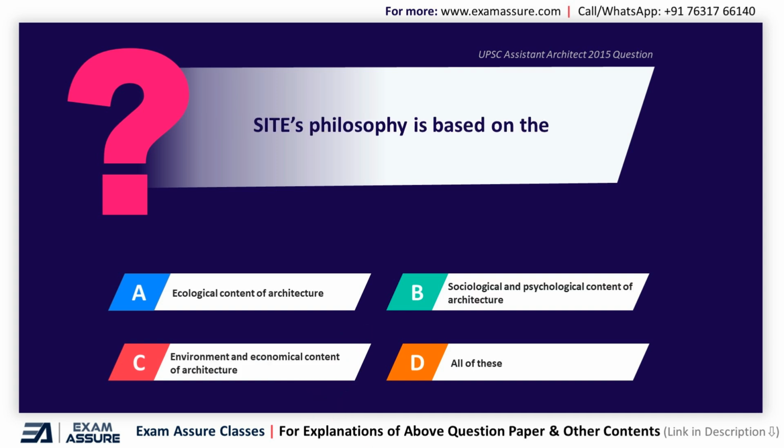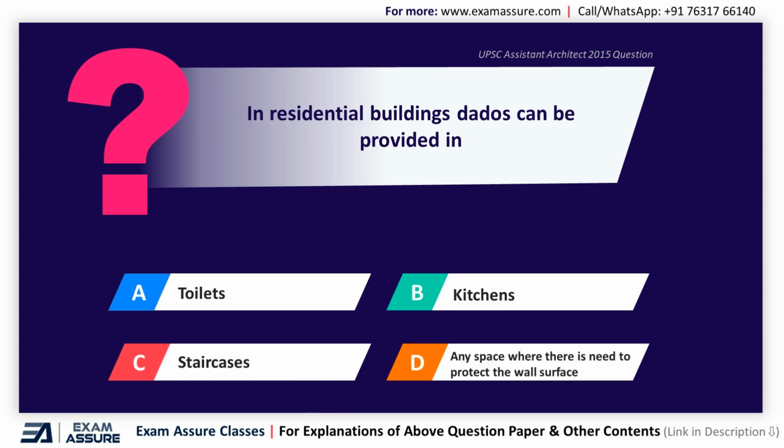Next question. Site's philosophy is based on the option A ecological content of architecture, option B sociological and psychological content of architecture, option C environment and economical content of architecture. Next question. In residential buildings, dados can be provided in option A toilets, option B kitchens, option C staircases, option D any space where there is need to protect the wall surface. And the correct answer is option D any space where there is need to protect the wall surface.